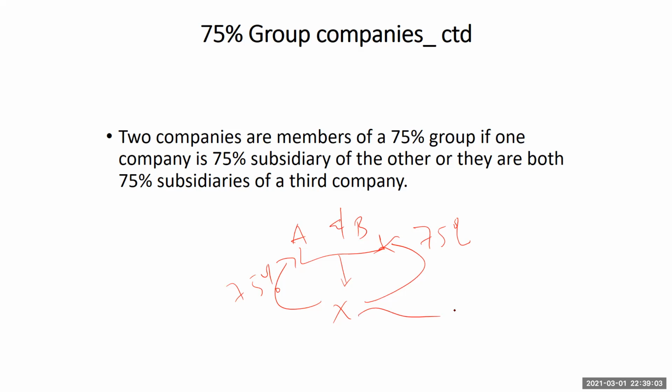Or assuming we have another company, Y, and X still controls at least 75. So Y becomes a subsidiary of X, but again, A and B, which are also owned, 75% of them being owned by X, will also become subsidiaries of company X.